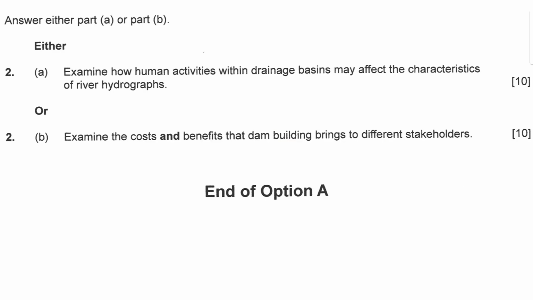For option A, question 2, every option has a question 2. You can choose to answer A or B. A: explain how human activities within drainage basins may affect the characteristics of a river hydrograph. B: examine the costs and benefits that dam building brings to different stakeholders. Which one is easier? Which one do you have more to share about? Got it? Pause the video and work on it.